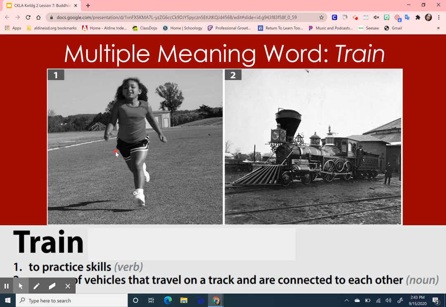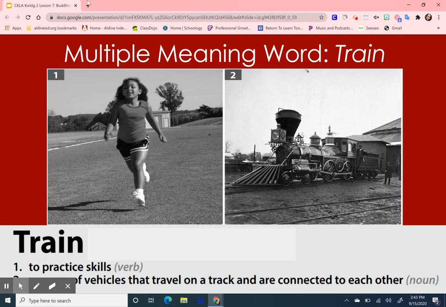Now let's move into the multiple meaning word train. You have heard in the read aloud, train your mind to think clearly. The word train in the sentence means to practice skills. Tell me which picture shows the correct definition of the word train as I have used it in the sentence. To train your mind to think clearly. If you think it's image one, say one. If you think it's two, say two.